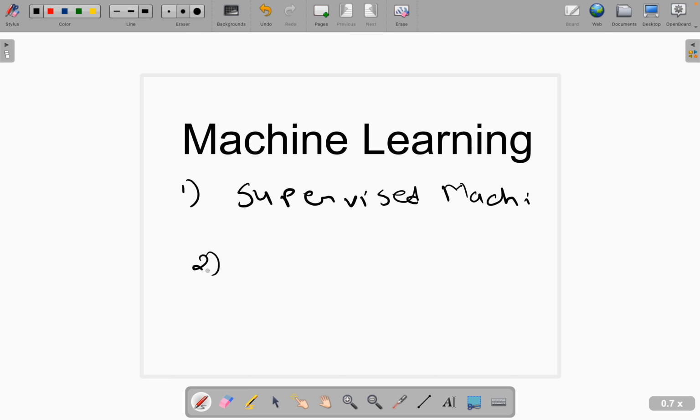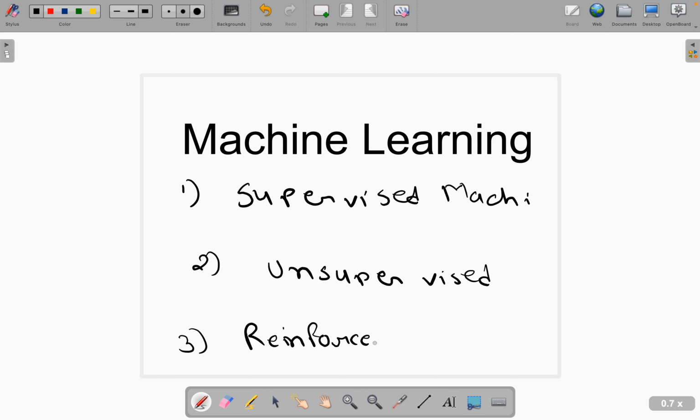Second is unsupervised. And third is reinforcement learning. Right?